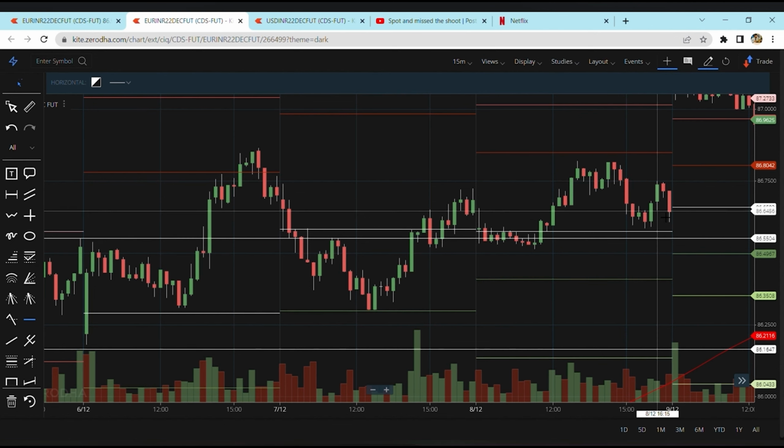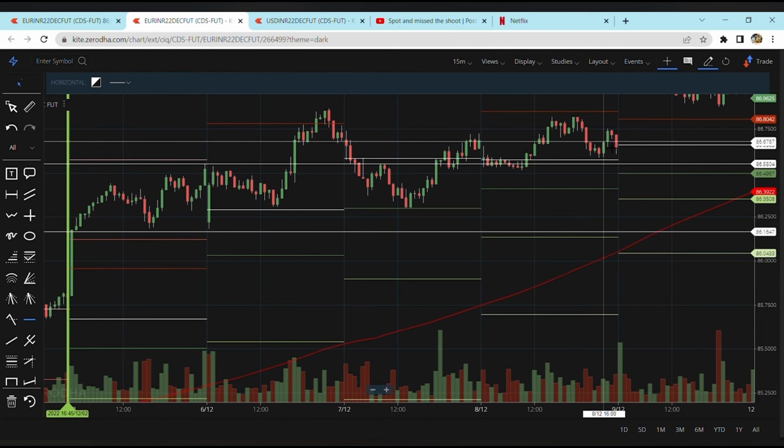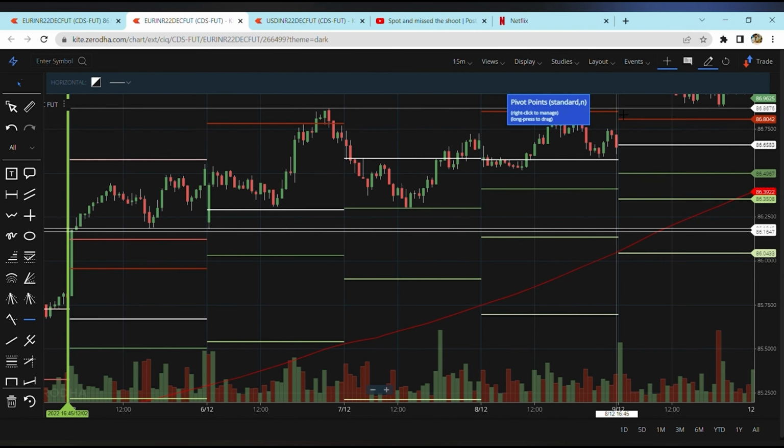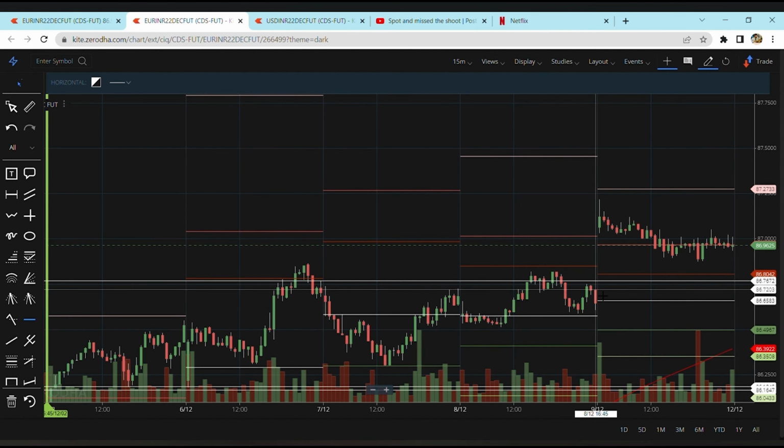So the market started approximately at this point, and then on 8th of December the market started at this point, and then it closed, which we can clearly see, showing how the market has been moving over here.